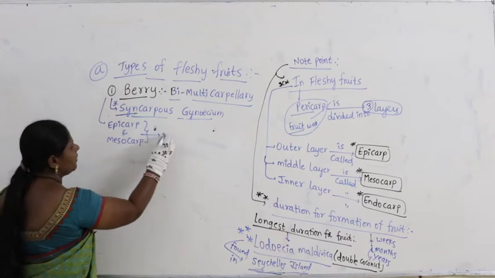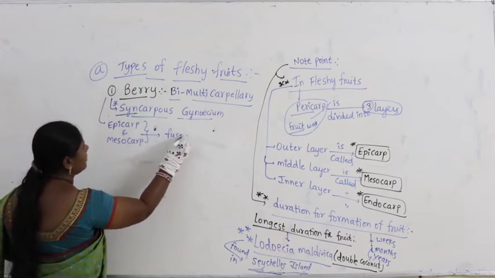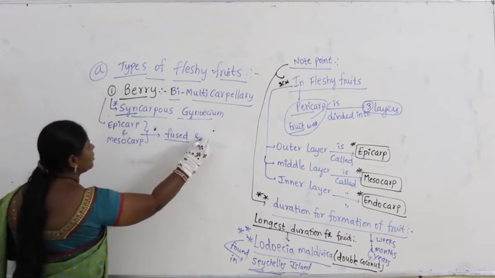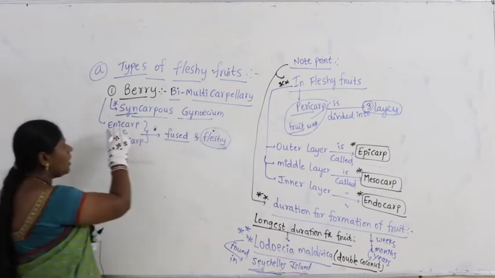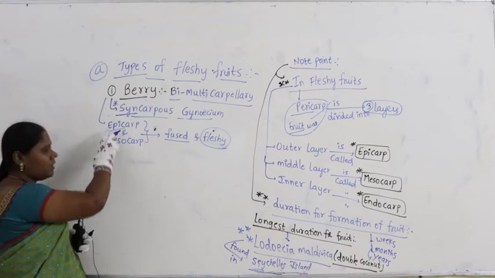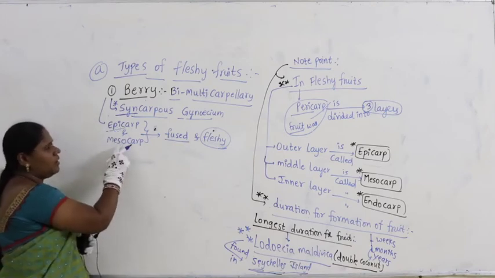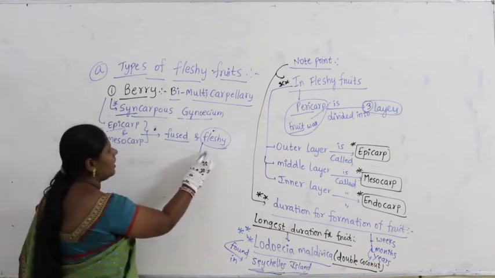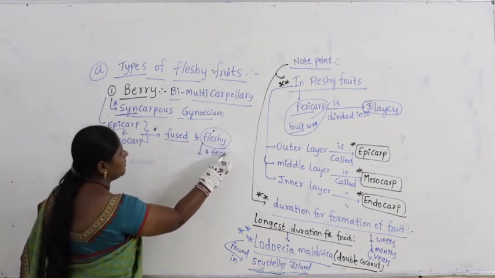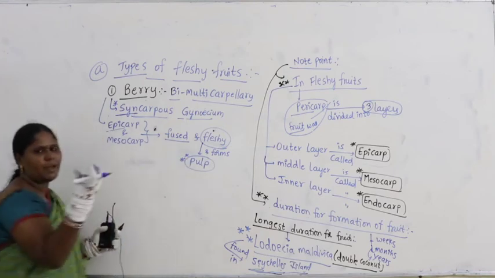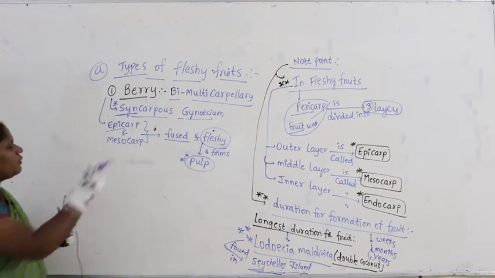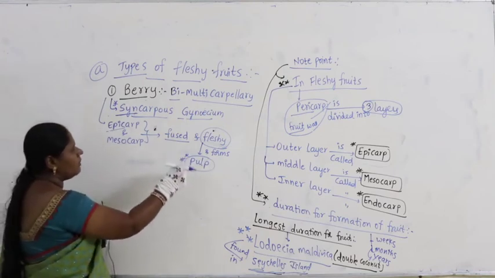Epicarp and mesocarp are fused and fleshy. The outermost fruit wall, the epicarp, and the middlemost mesocarp are fused and fleshy and form the pulp. It forms what? Fruit pulp. Generally, the pulp is what we eat.